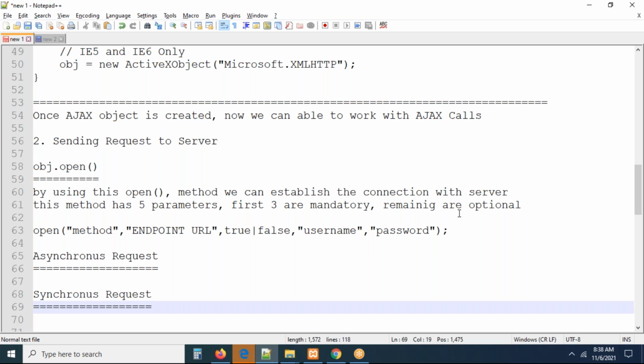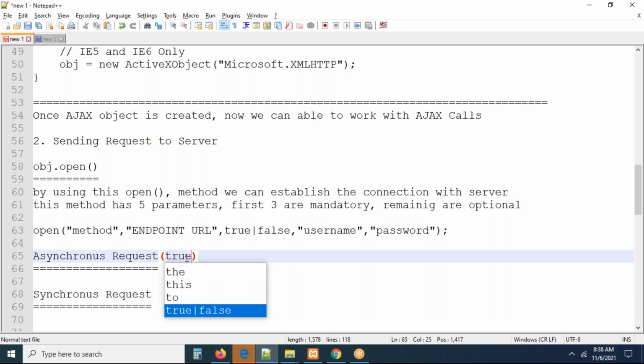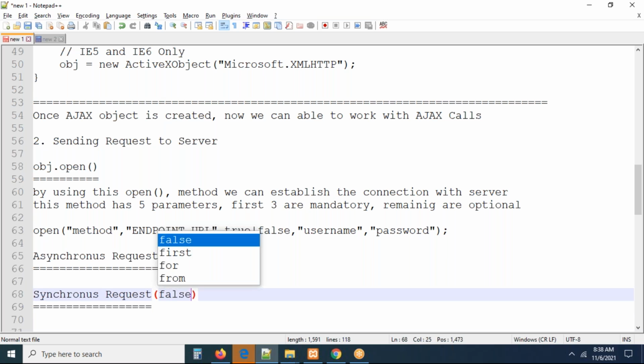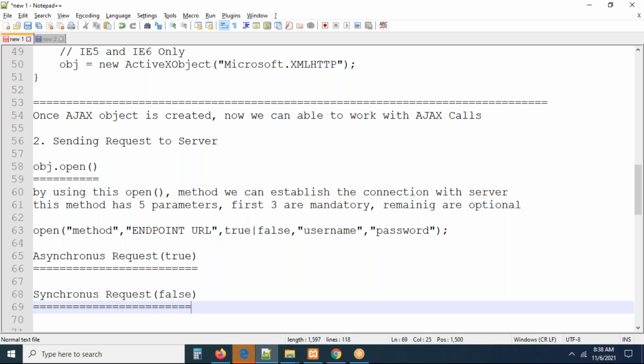The third parameter will tell us. If it is true, the request type is an asynchronous request. If it is false, the request type is going to be a synchronous request. So if you set it as true, the request goes asynchronously to the server. If you set it as false, the request goes synchronously to the server.